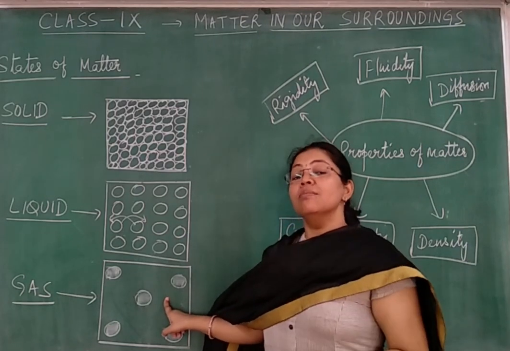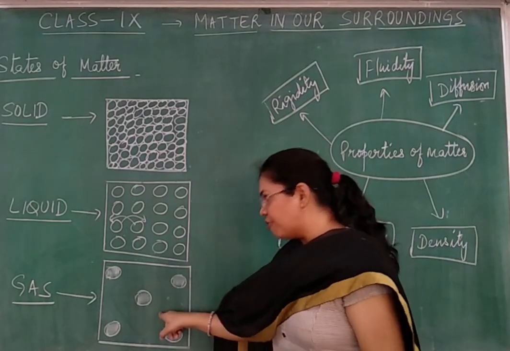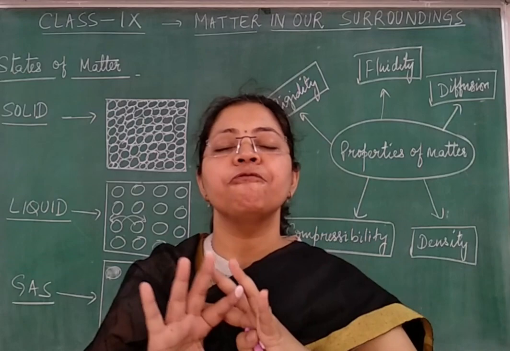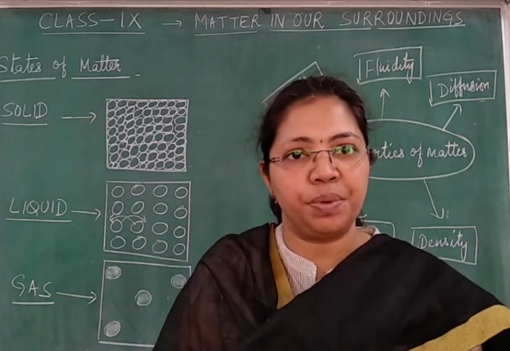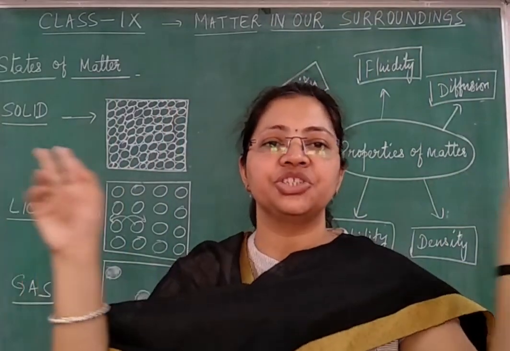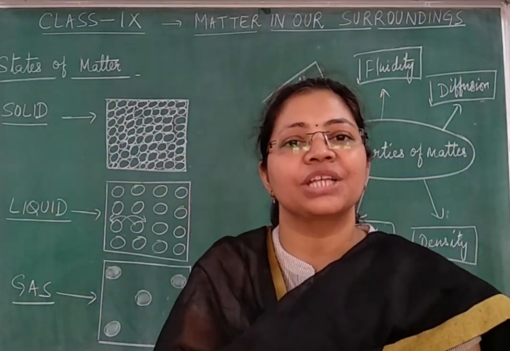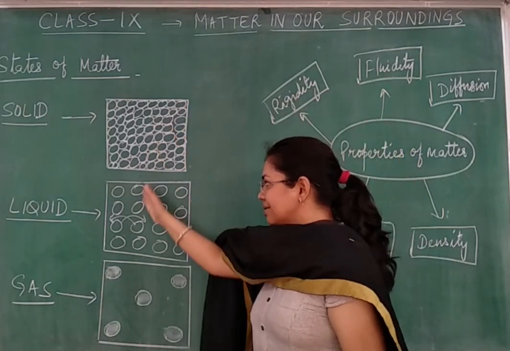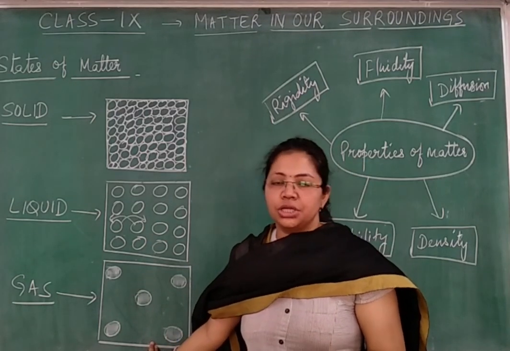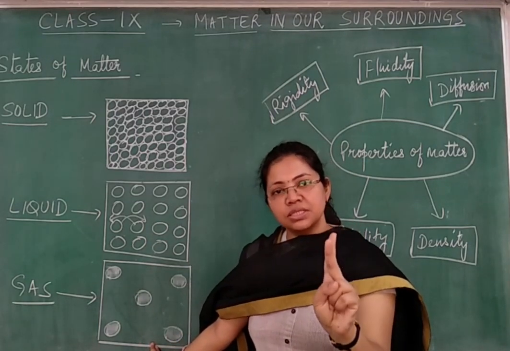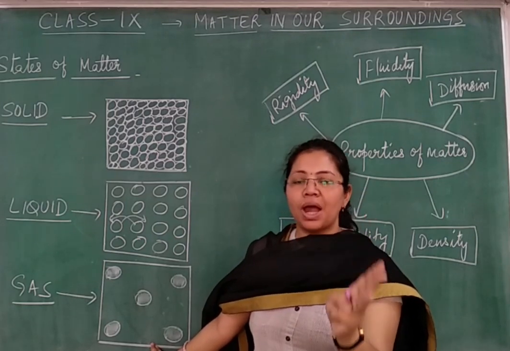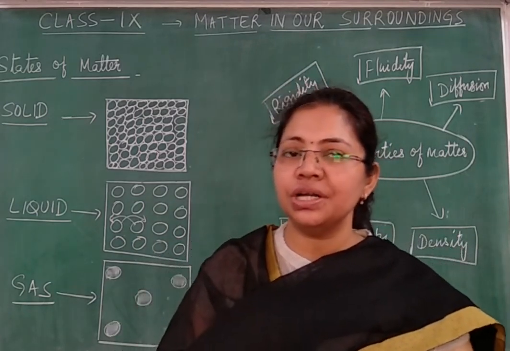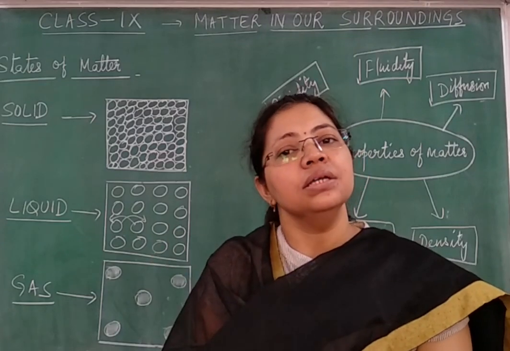And if we talk about the movement of particles, in a gas it is at the maximum level. Particles in a gas are free to move with high speeds in all possible directions because the force of attraction is minimum. Right, children? So in all these three states, there exists a variation in force of attraction, intermolecular spaces, and tendency of movement of particles. And because of that variation only, some things are solid at room temperature, some are liquid, and some are gases.